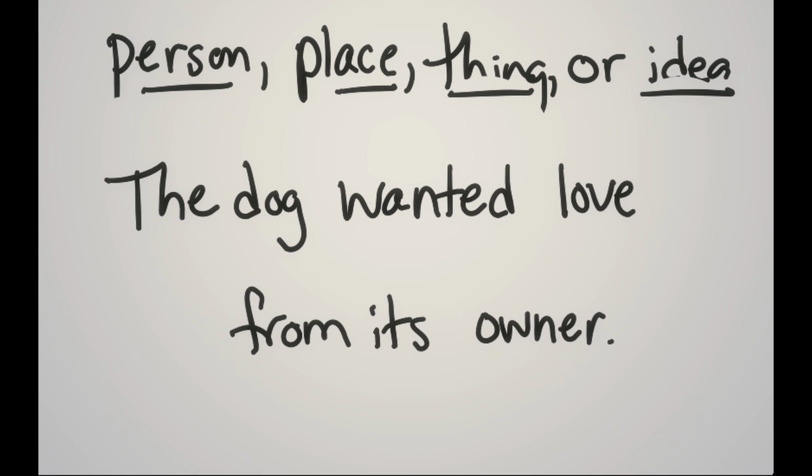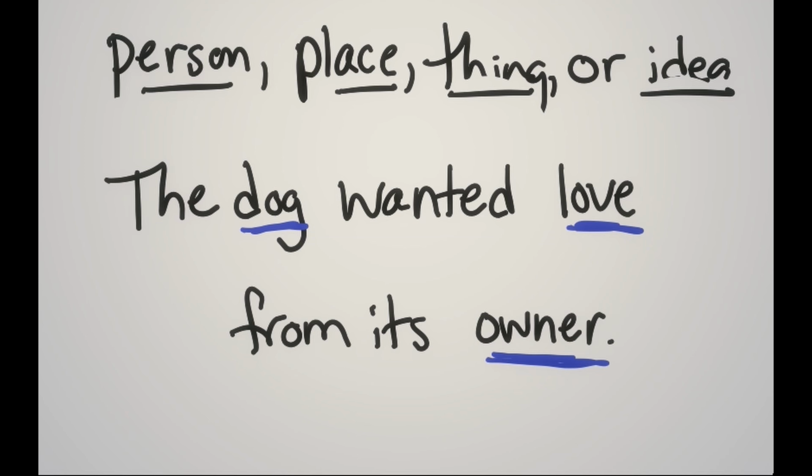So again, we have got 3 nouns. Most sentences have nouns, but not all of them actually. So where are the nouns? Well, we don't really have any people unless you consider owner people. I normally don't. I think of a word like that as a thing, but either way. And then we have dog, which is a thing. We have no places. But we do have an idea, and that is going to be love.